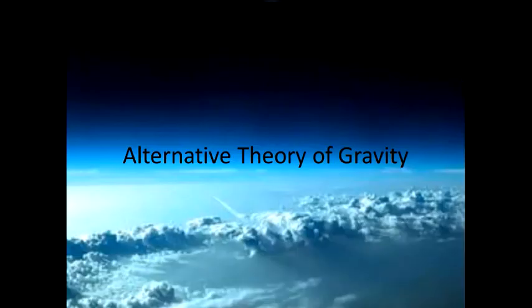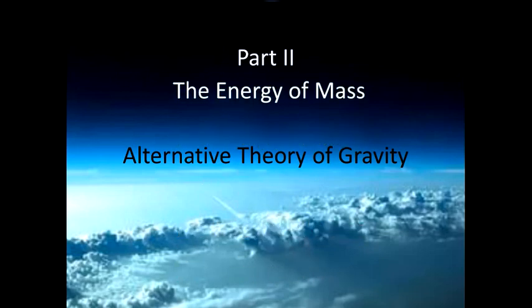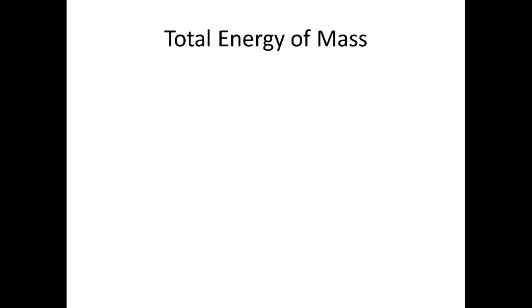Alternative theory of gravity, part 2, where we'll talk about the total energy of mass. This part is dedicated to probably the most mysterious property of mass, its total energy. The famous equation E equals mc squared was obtained by Einstein when he worked on the special theory of relativity, calculating relativistic kinetic energy using Lorentz transformations.